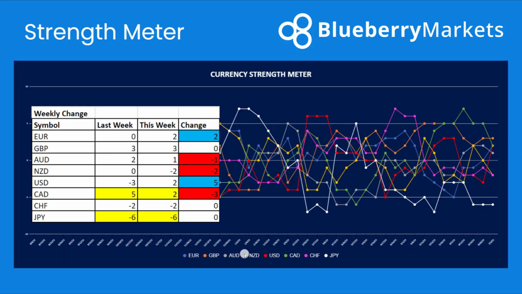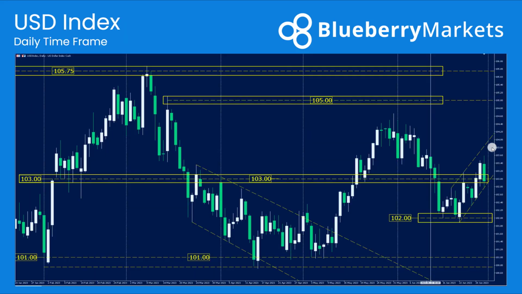So looking at the strength meter, no real change apart from the fact that the US dollar did get a little bit stronger last week. However, that sign could be starting to change. So again, we may see a little bit of the dollar chopping around, and you can kind of see that from the strength meter. If you follow the red line, we haven't really had clear direction from the dollar for some time now, so it's going to be interesting to see how that one shapes up.